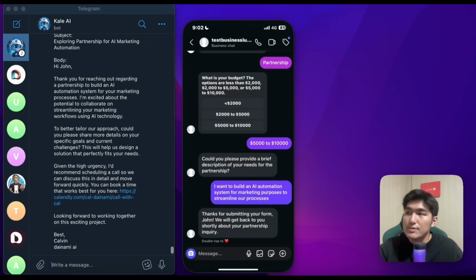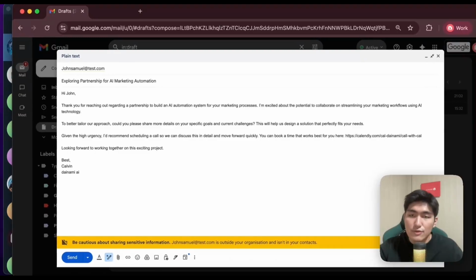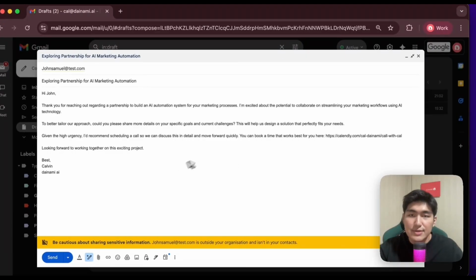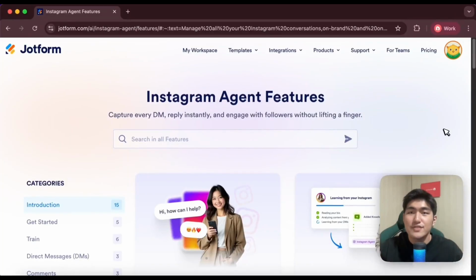And we can check out our Gmail for the final draft. Let's take a look over here. You can see in Gmail we do have the email created for us, ready to be sent out to John Samuel for this specific request. And the best part of this lead generation system is that it actually qualifies the lead based on the response that it gives us via Telegram. And all of this today is built using Jotform's new Instagram AI agent feature.